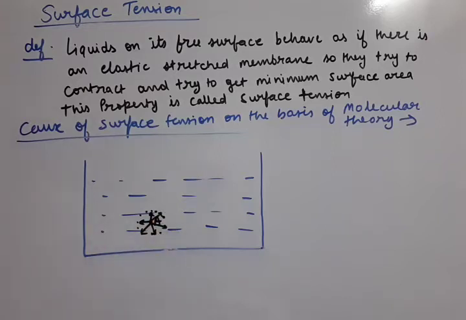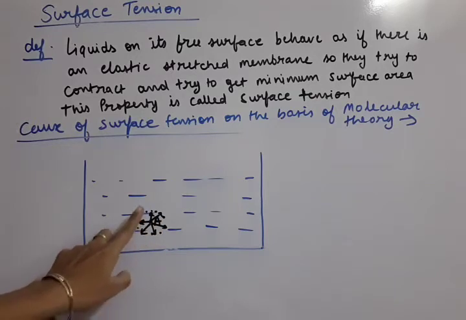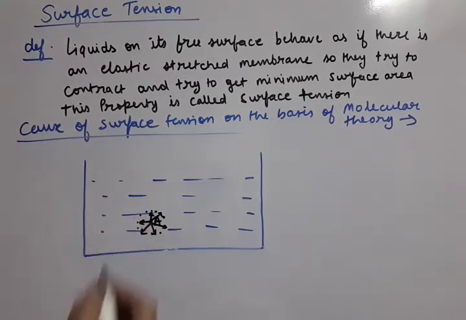Okay, you can see that molecule A is attracted by so many molecules in its surroundings. This is called its sphere of influence. That means this molecule is getting attracted by all the molecules in all possible directions. It can be made a sphere. So you can see now the net force on this molecule. What should be the net force on this molecule?